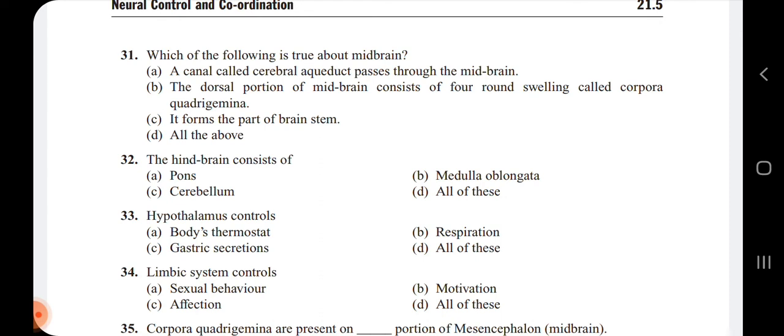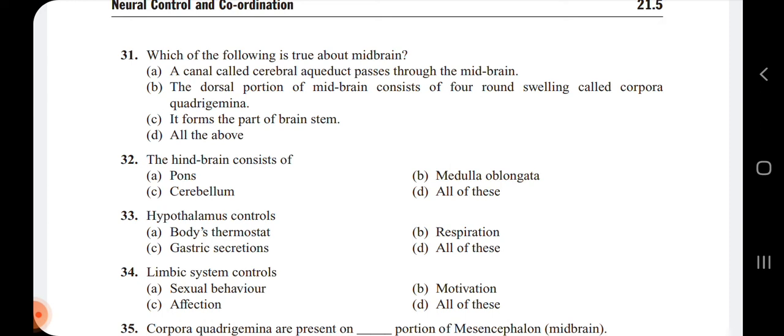Then the second one, the dorsal portion of midbrain consists of 4 round swellings, or lobes, and those lobes are called corpora quadrigemina. Then option C, it forms the part of a brain stem. Midbrain and the hindbrain together form the brain stem. So all these three statements are true about the midbrain. Hence the answer is option D, that is all of the above.